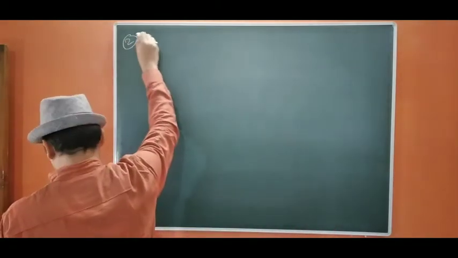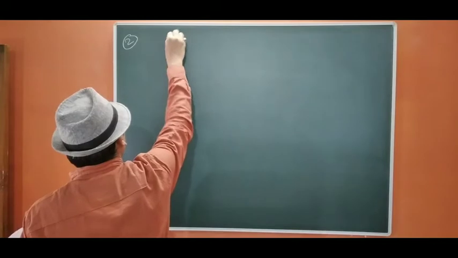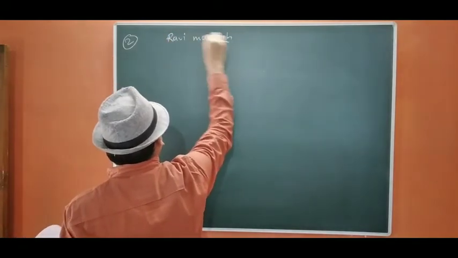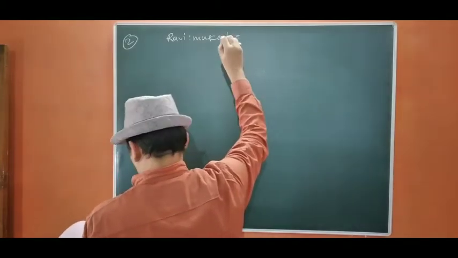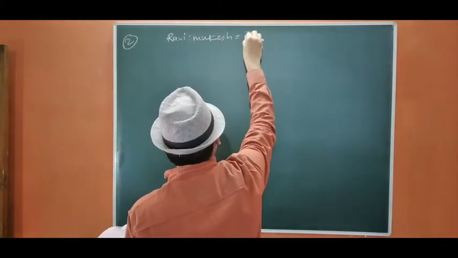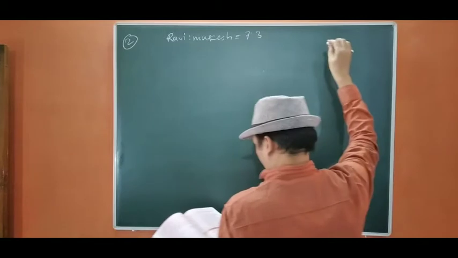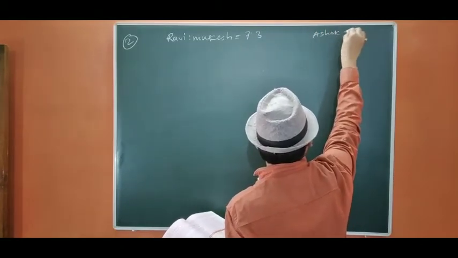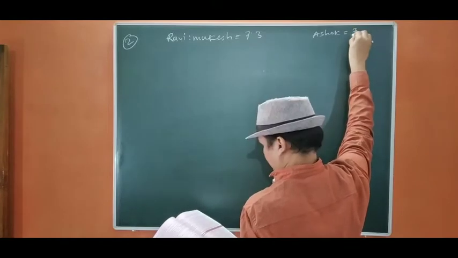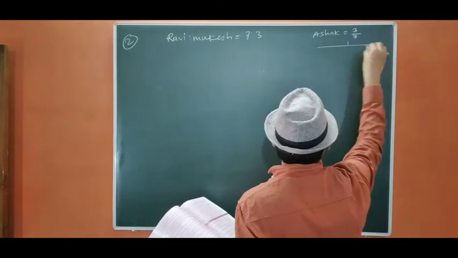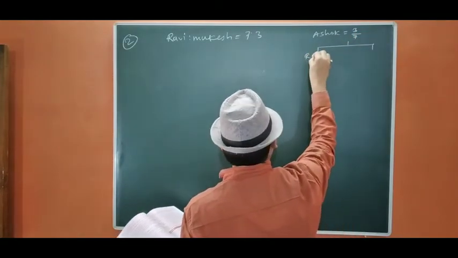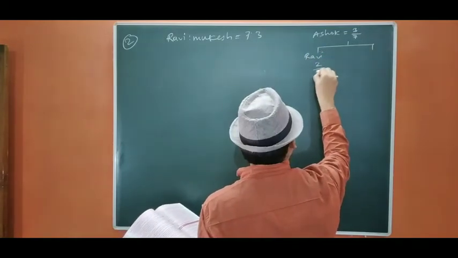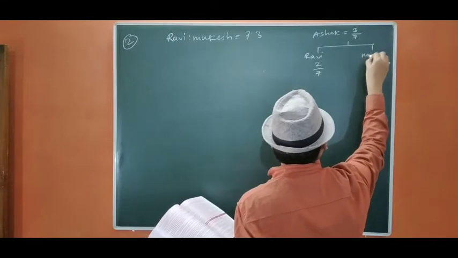This is the second question. The names are Ravi and Mukesh. The ratio given is 7:3, and Ashok is admitted for 3/7, which he takes from Ravi 2 by 7 and Mukesh 1 by 7.